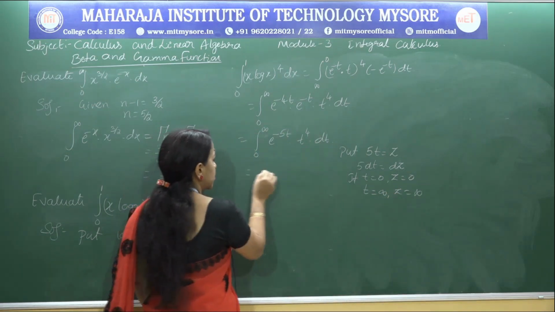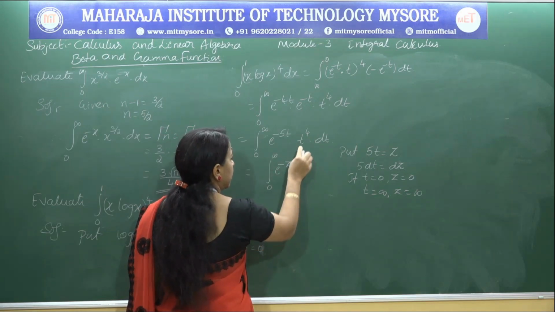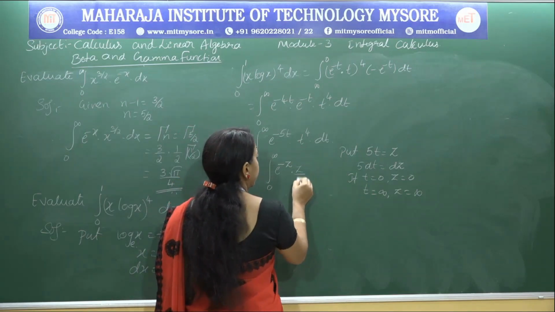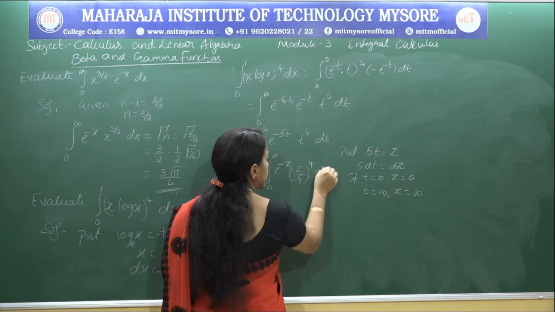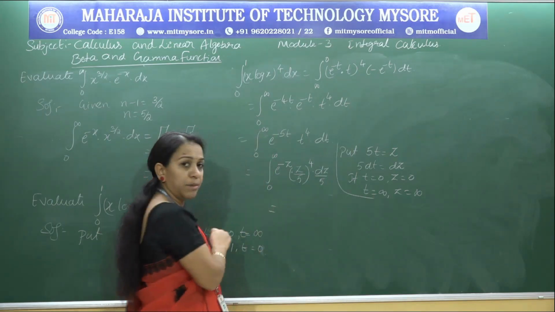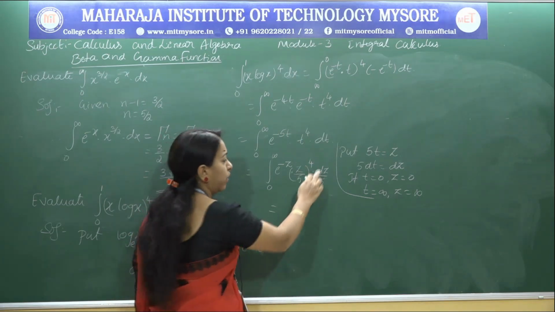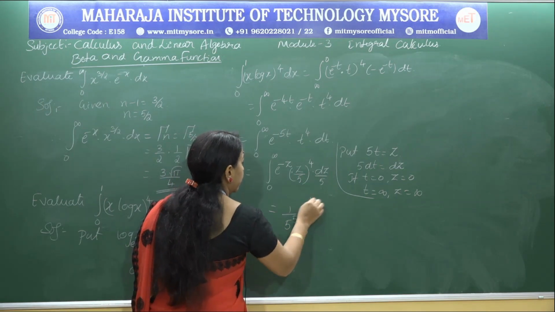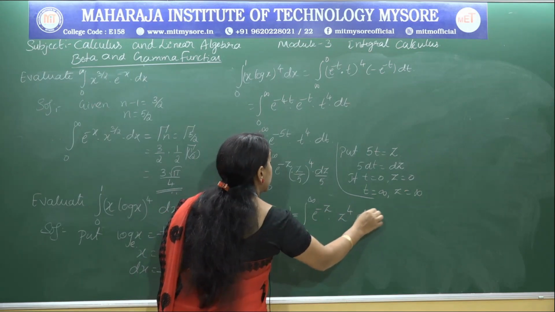So replace t in terms of z: integral 0 to infinity e power minus z into (z by 5) whole to the power of 4 into dt, which is dz by 5. It is nothing but 1 by 5 whole power 4 into 1 by 5, which is 1 by 5 power 5, integral 0 to infinity e power minus z into z power 4 dz.